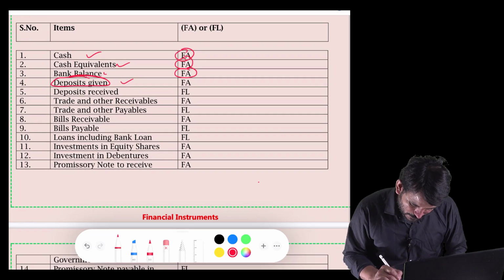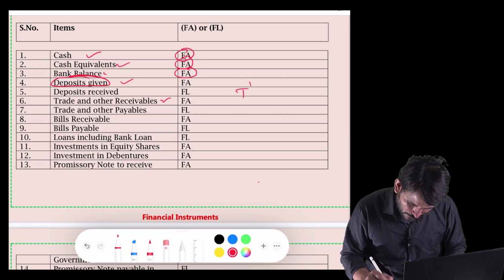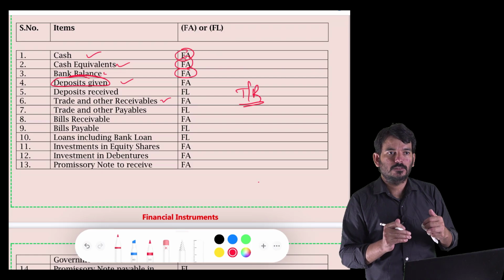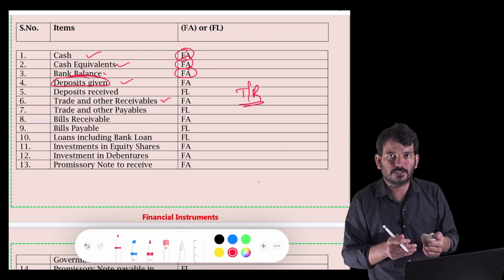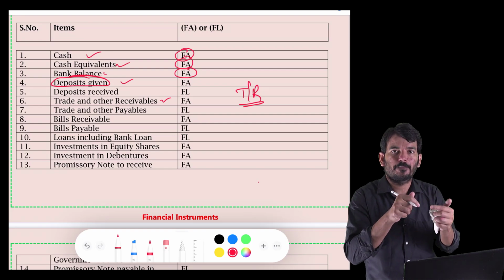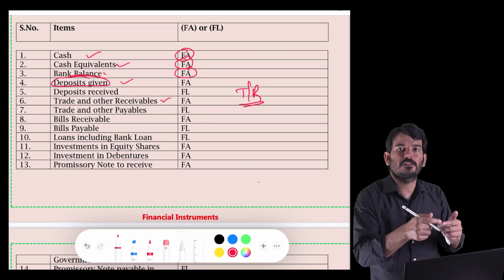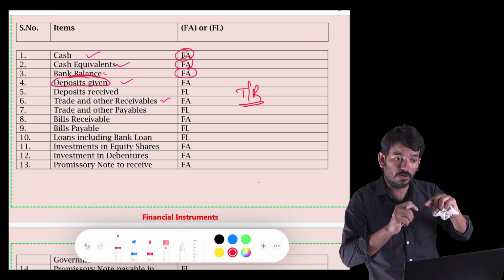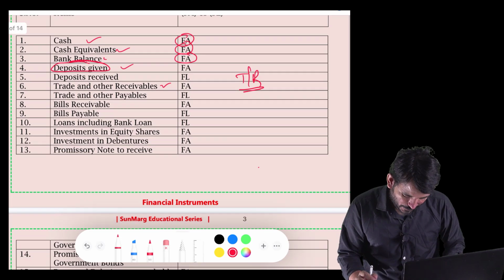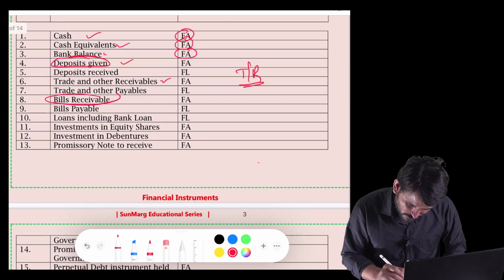Okay. So next, trade receivables. So I'm selling goods on a credit basis. So I'll book them as my debtors. So it's a contractual right to receive the cash. Yes, they are not paying the cash now, but they'll pay after 30 days or 60 days or 90 days. So it's a contractual right to receive the cash. So it will become a financial asset. And bills receivable, same logic.